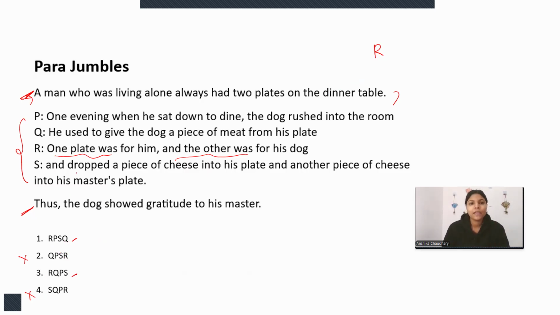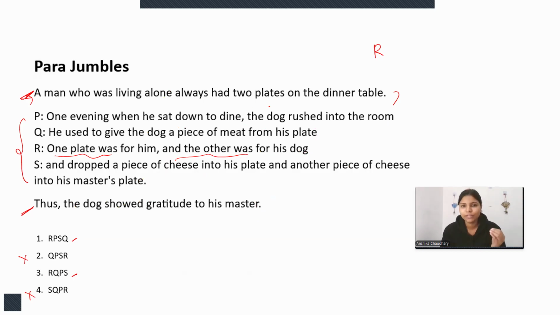So we have, okay, one plate was for him and the other was for his dog. One evening when he sat down to dine, the dog rushed into the room. Maybe it can be the next, but after that, and dropped a piece of cheese into his plate and another piece of cheese into his master's plate. Thus the dog showed gratitude to his master. Okay, so let's try to sum up all.